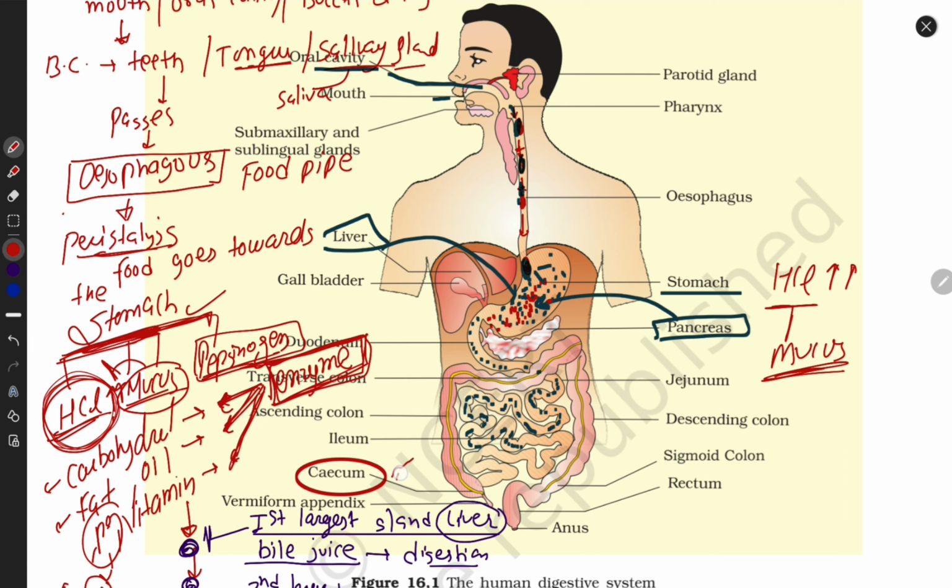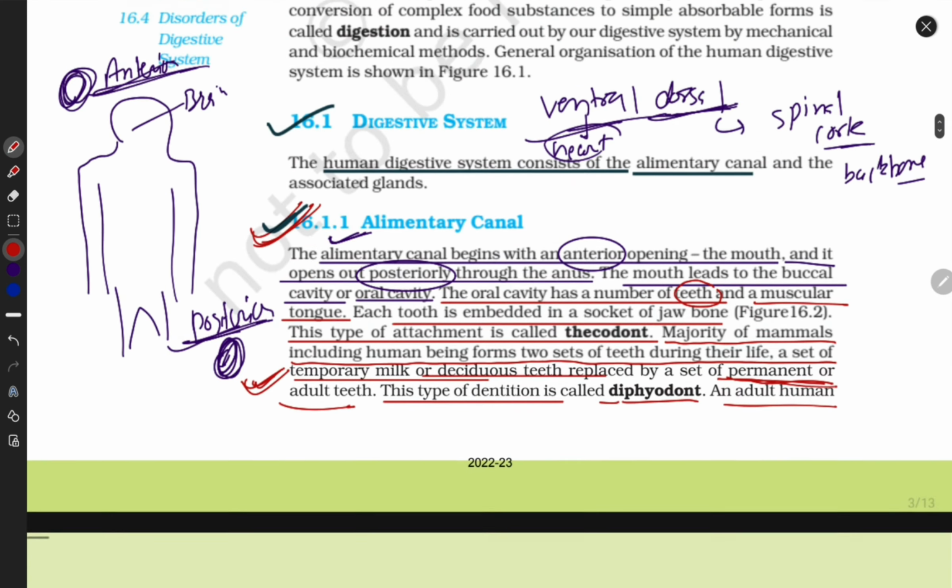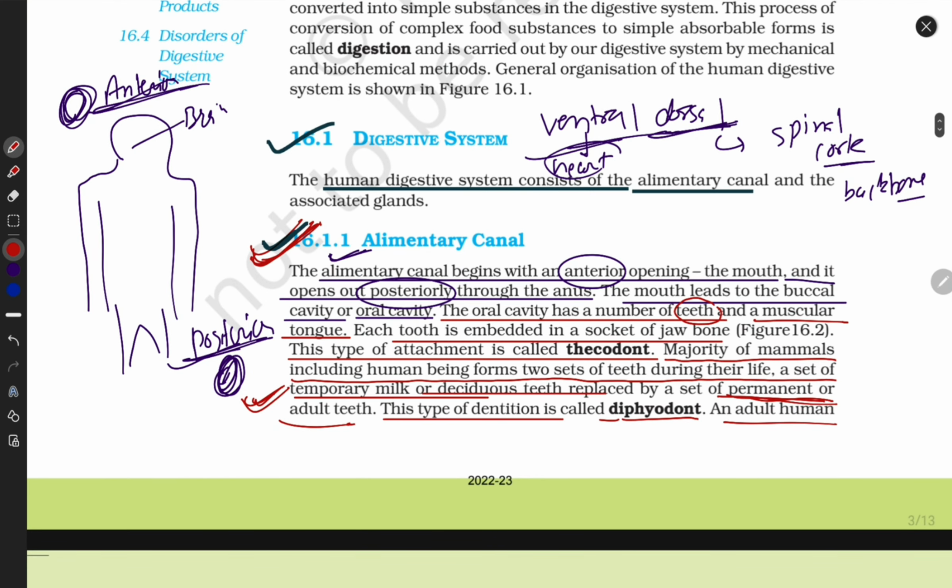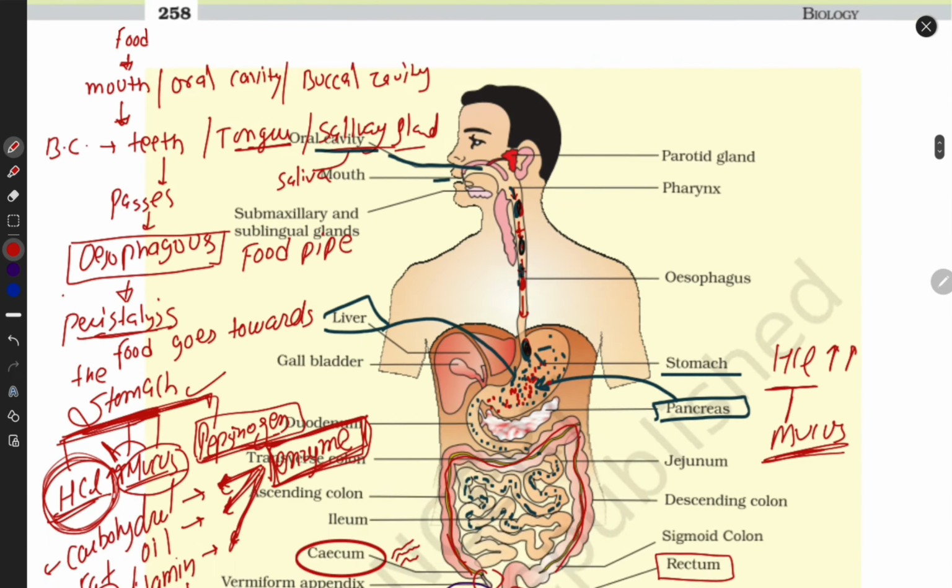It contains microorganisms. Okay, now this part is the colon, transport of food. This is the ascending colon and this is the descending colon. And now the next part is the rectum. It collects all kinds of solid waste, and the solid waste is removed by the anus. Solid waste is removed by whom? Anus. So this is all about your alimentary canal. The alimentary canal is a part of the digestive system.